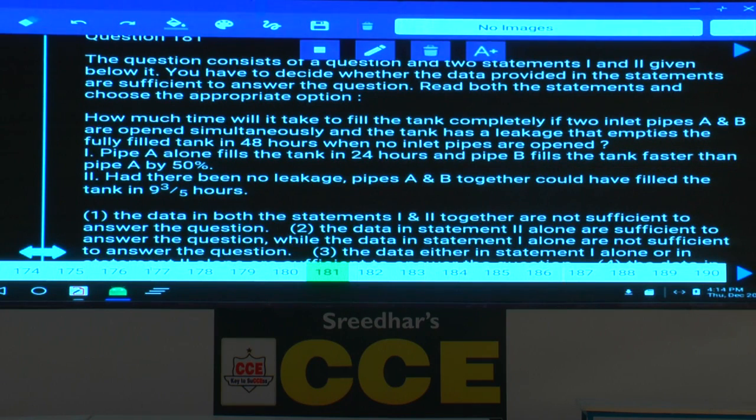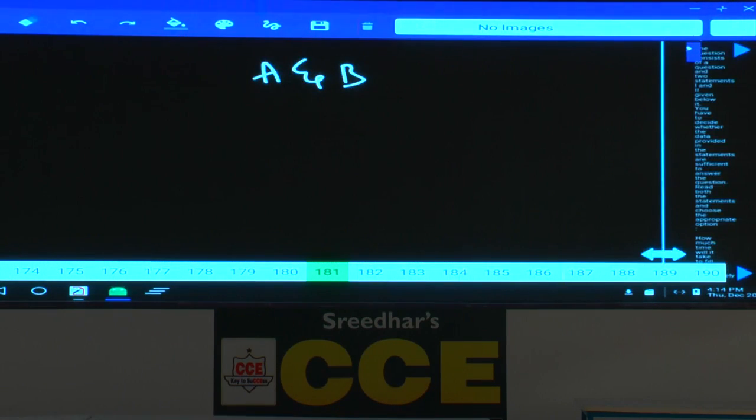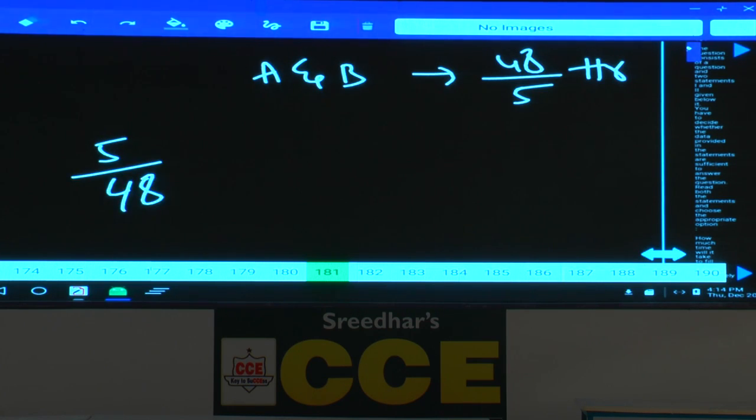Clear. Next. Had there been no leakage, pipes A and B together could have filled the tank in 9 3/5 hours. That is 9 3/5, in the sense 48 by 5. So AB takes 48 by 5 hours to fill the tank. Then 1 hour work of AB is 5 by 48. So 5 by 48 is the 1 hour work of A plus the 1 hour work of B. So this is the total work done by the inlet pipes.